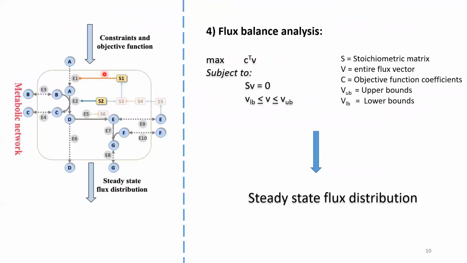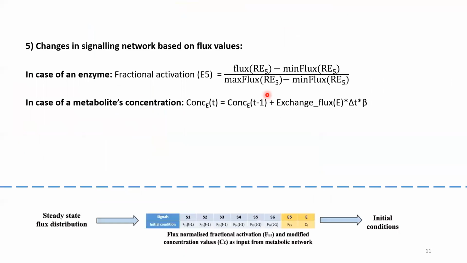We simulate the metabolic network using flux balance analysis, which is an optimization problem where we maximize a particular biological objective subject to stoichiometric and thermodynamic constraints. And we have to close the loop again from the metabolic network to the signaling network. The feedback from the metabolic network to the signaling network is in terms of flux values, which we obtain from step 4, which is flux balance analysis.